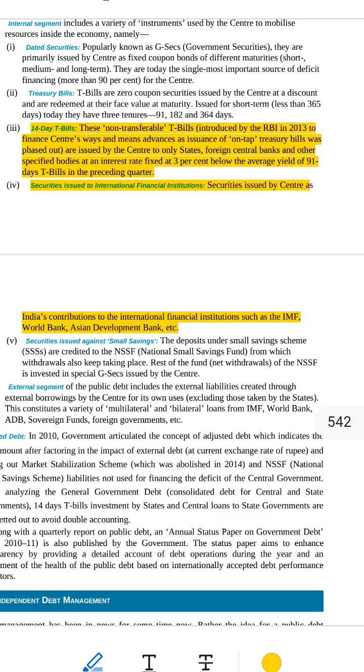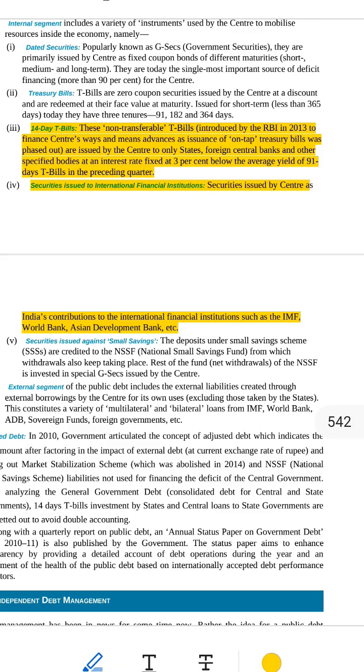What interest is paid on these T-bills? Interest is 3% lower than what the government pays on 91-day T-bills, which are T-bills for 3 months. Example, let's say the 91-day T-bill gives 6% interest. Then the 14-day T-bill will give 6% minus 3%, 3% interest only. Because it's for a short time, the government pays less extra money.